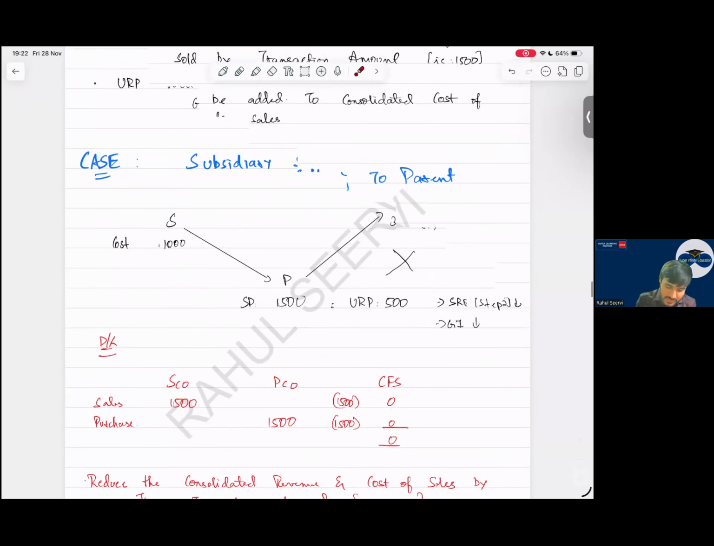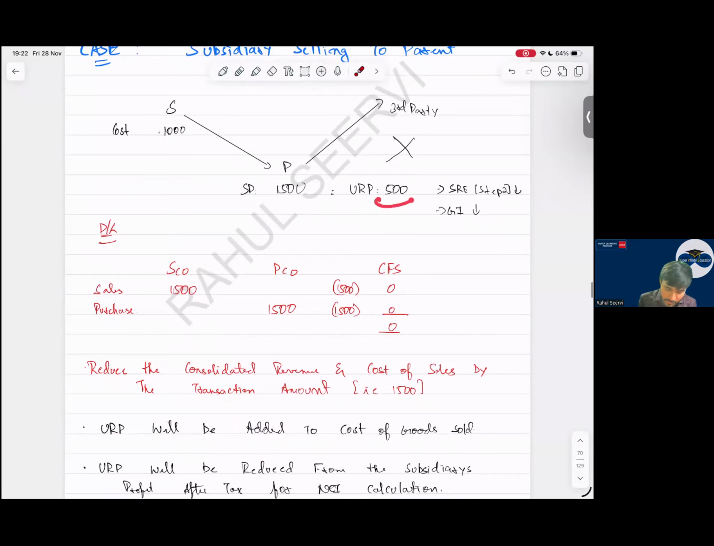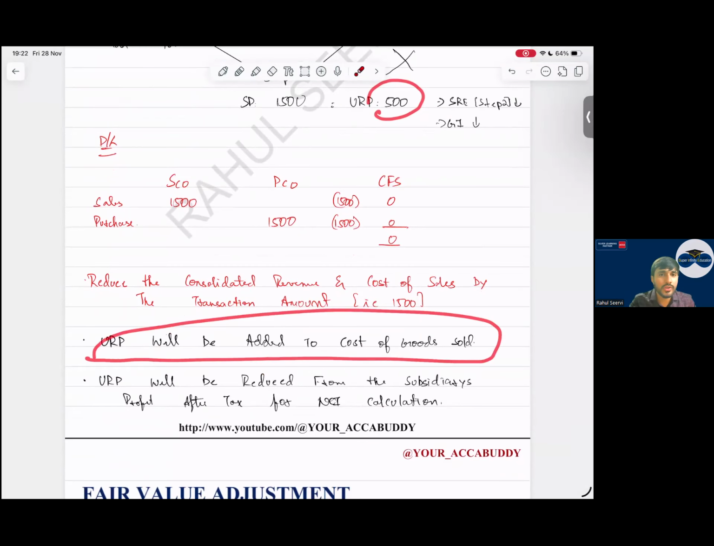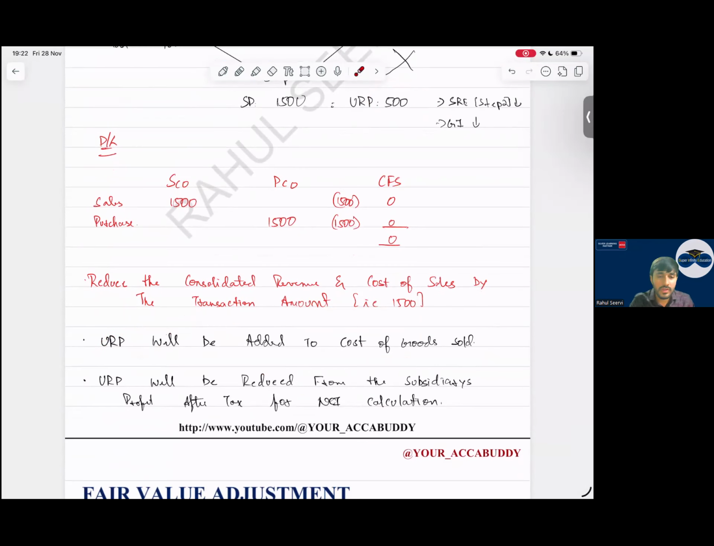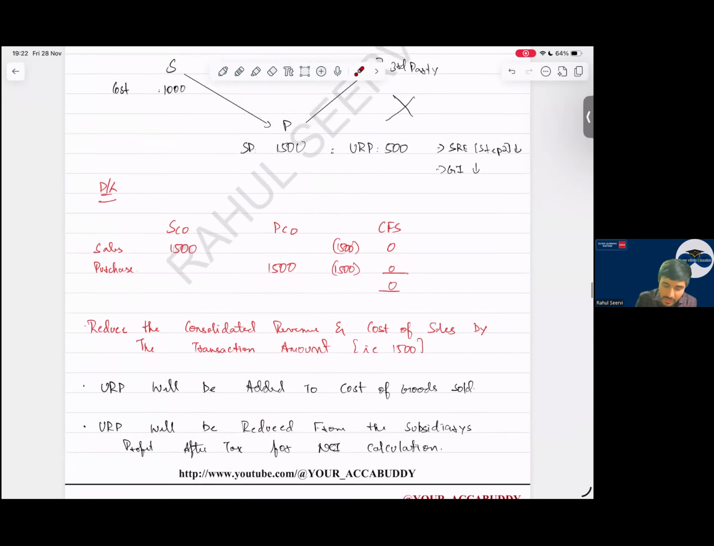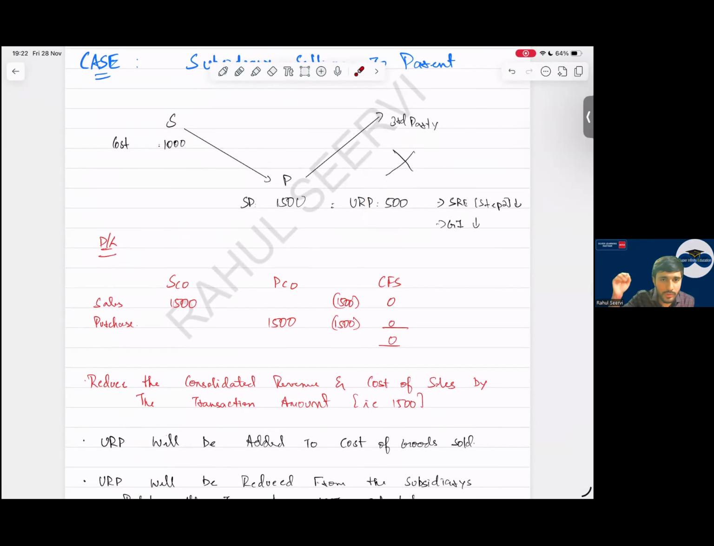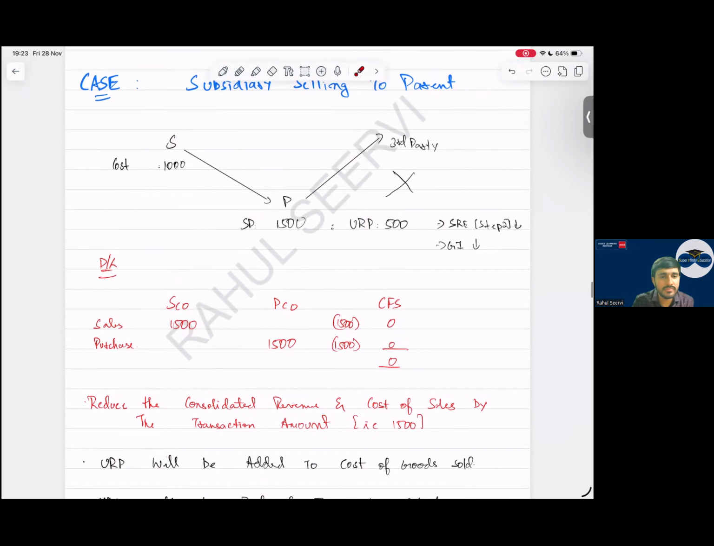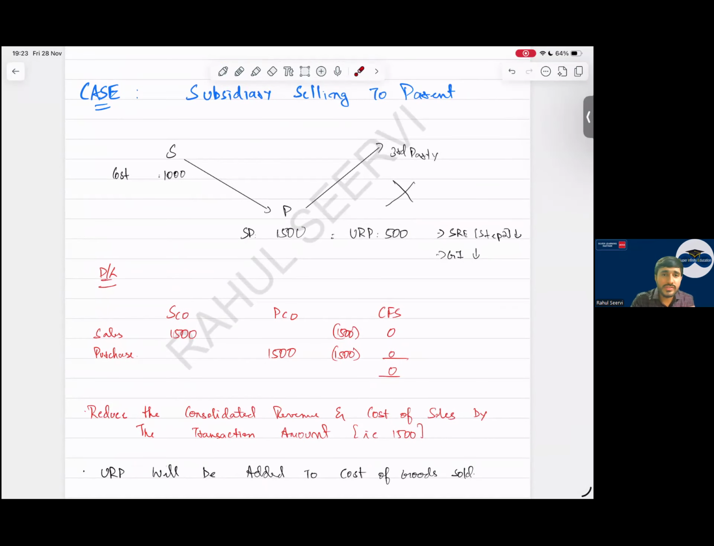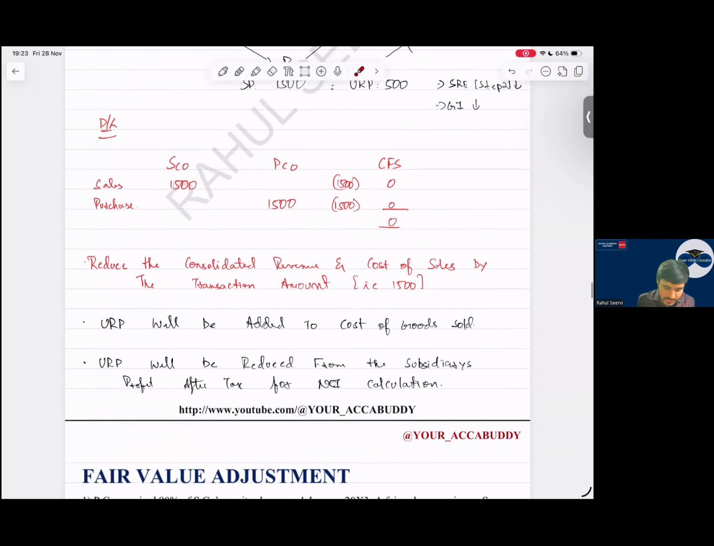Yes, sir. See now. So this URP of 500 will be added to the cost of sales. Why will I add to the cost of sales? Because I have to reduce the profit of the subsidiary company. Then now say me, what should I do? Should I reduce the profit of NCI or increase the profit of NCI? If I want to reduce the profit of the subsidiary, NCI also will reduce. So reduce URP from the subsidiary's profit after tax for NCI calculation.